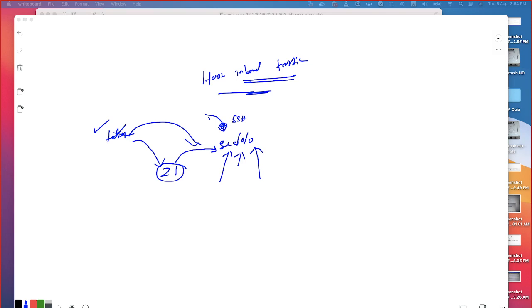Now let's go to the firewall. Where is my mouse pointer?